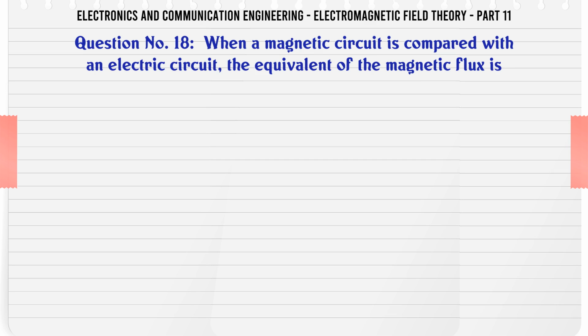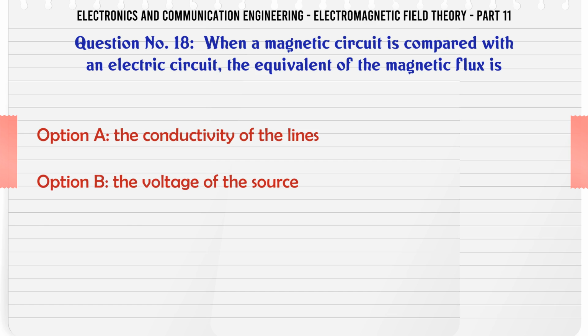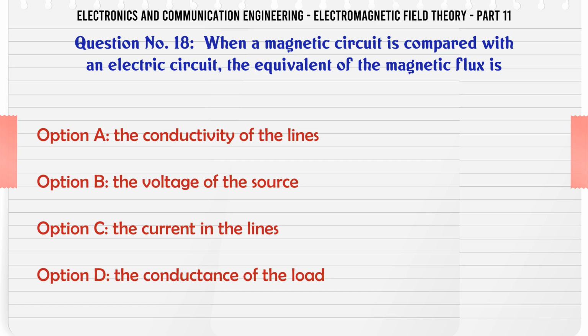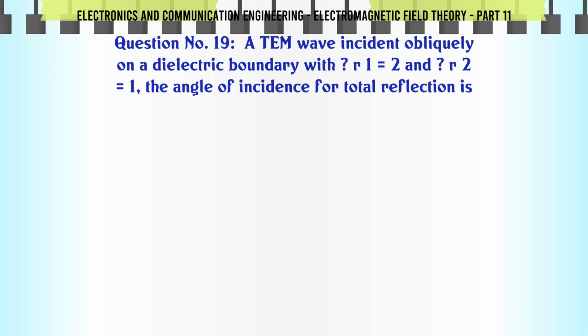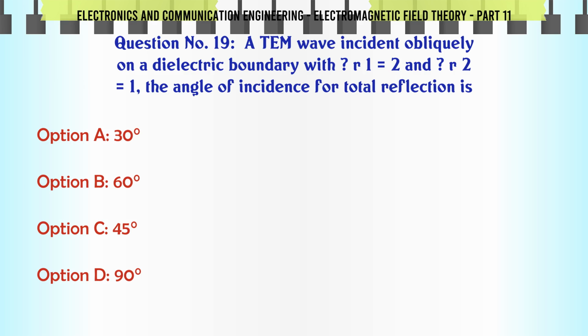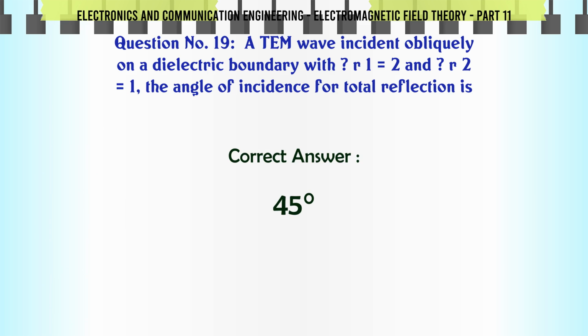When a magnetic circuit is compared with an electric circuit, the equivalent of the magnetic flux is A. the conductivity of the lines. B. the voltage of the source. C. the current in the lines. D. the conductance of the load. The correct answer is the current in the lines. A TEM wave incident obliquely on a dielectric boundary with R12 and R21. The angle of incidence for total reflection is A. 30, B. 60, C. 45, D. 90. The correct answer is 45.